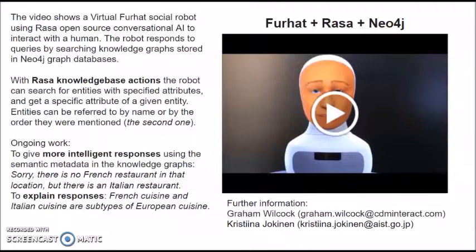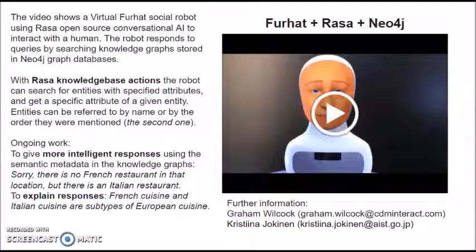Now, these Rasa knowledge-based actions that I mentioned earlier enable the robot to search for all the restaurants in City Odaiba serving Japanese food. In addition, you can ask for specific attributes such as phone number. You can also refer to the restaurants by name, or when the robot mentions some restaurants, you can use the order that they were mentioned in. Tell me the phone number of the second one, for example.